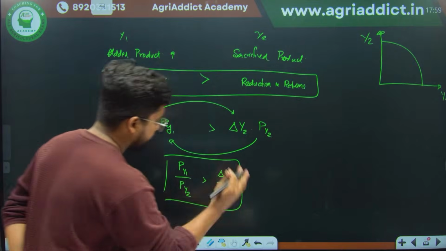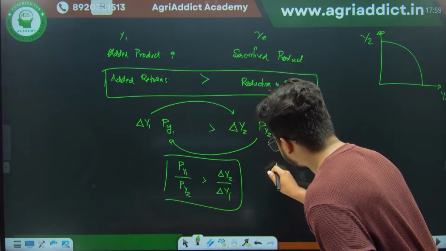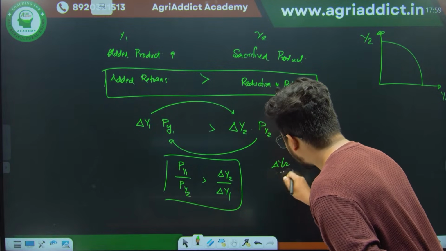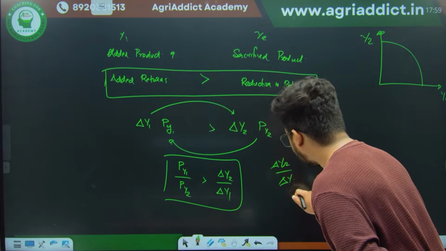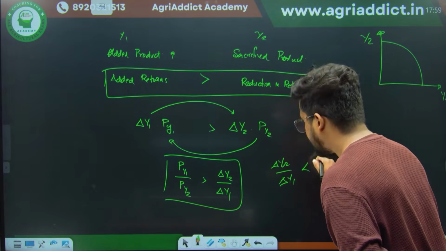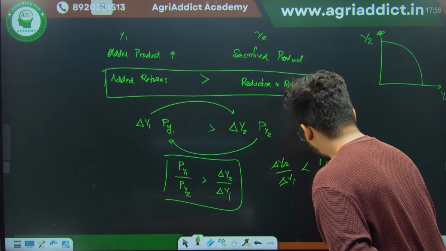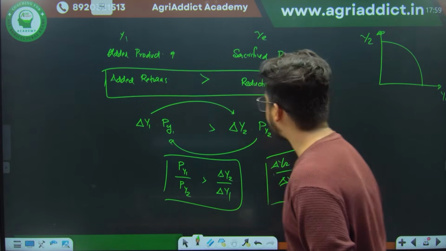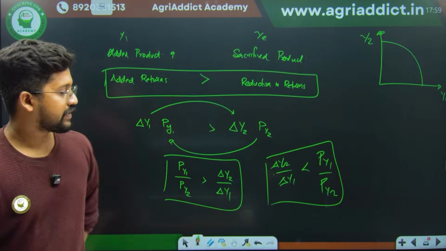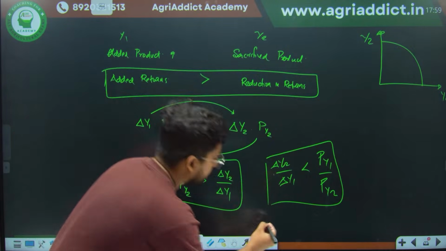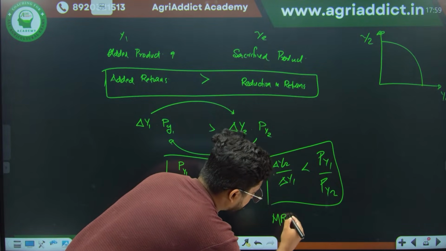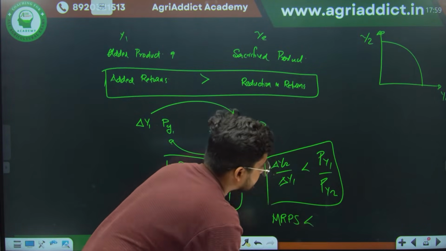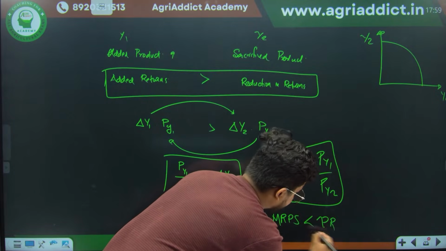If I just invert this, it is none other than delta y2 divided by delta y1 is less than py1 divided by py2. So what is this delta y2 divided by delta y1? It's none other than your marginal rate of product substitution, which should be less than the price ratio or inverse price ratio.